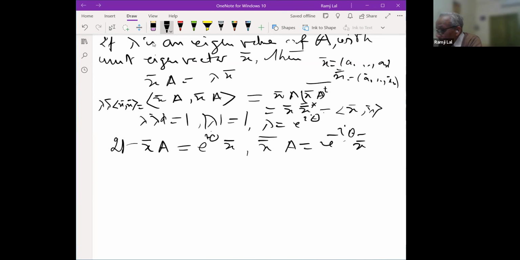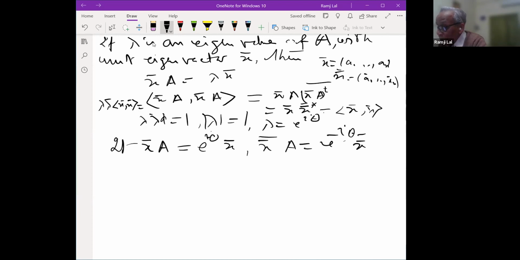It is also an eigenvalue, and it corresponds to the eigenvector, the conjugate of X bar. So this is a very simple observation. So eigenvalues are e to the power i theta and e to the power minus i theta, the conjugates are there.